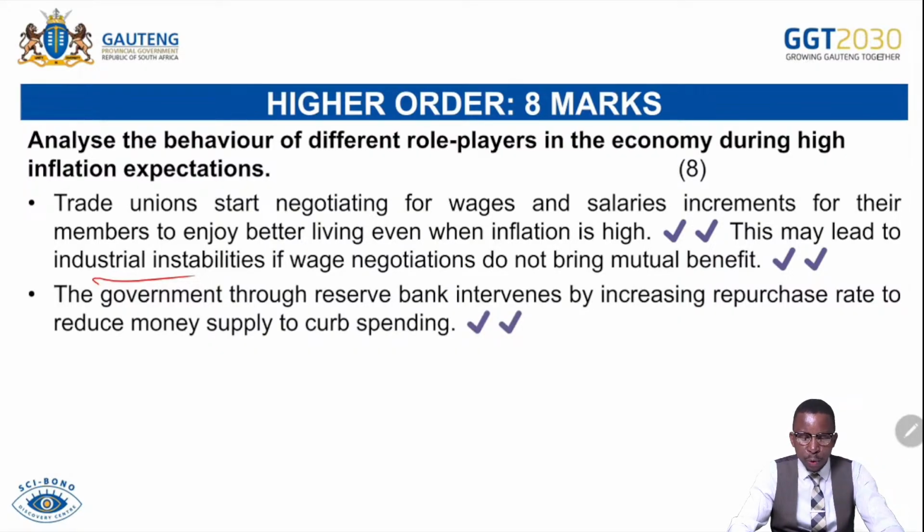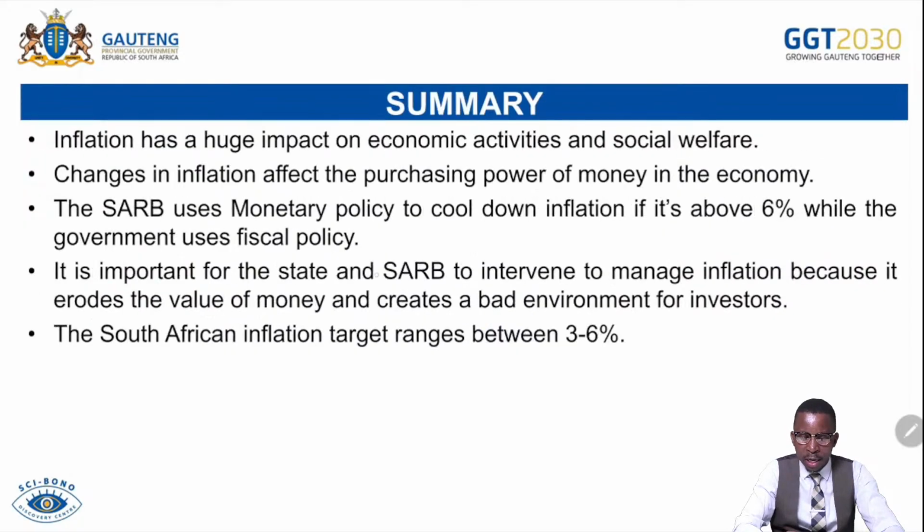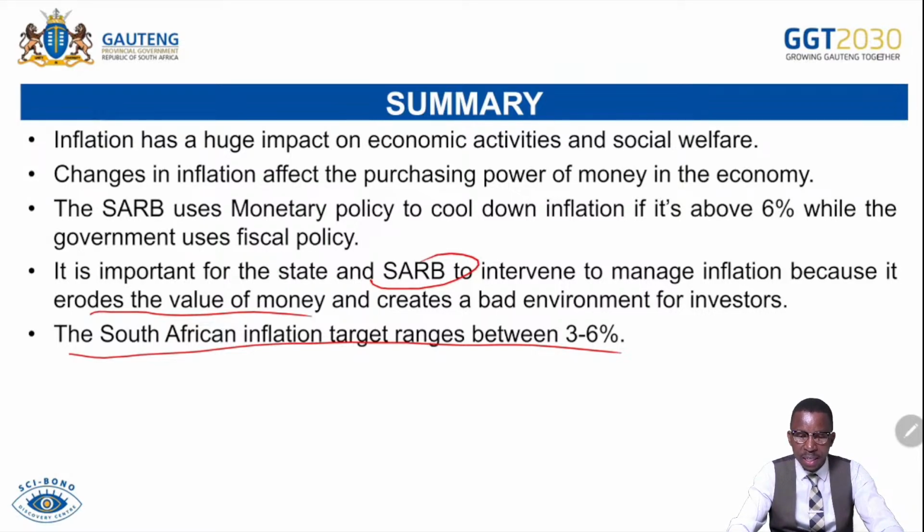The South African Reserve Bank uses monetary policy to cool down inflation if it's above 6%, while the government uses fiscal policy. It is important for the state and the South African Reserve Bank to intervene to manage inflation because it erodes the value of money and creates a bad environment for investors. The South African inflation target is between 3 to 6%. Minimum target is 3%. Maximum target is 6%.